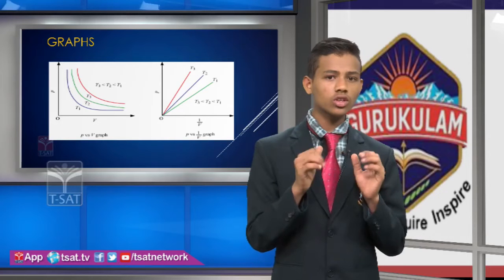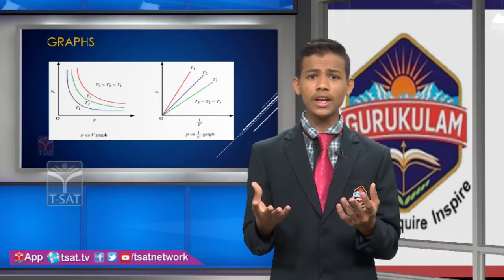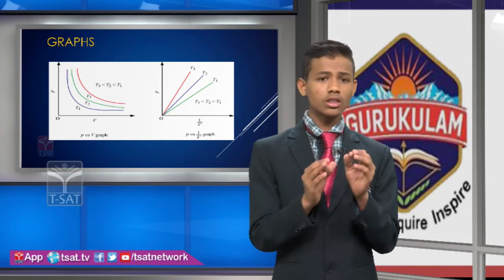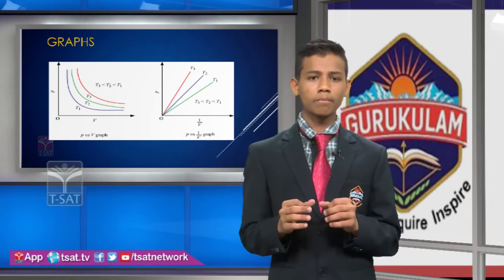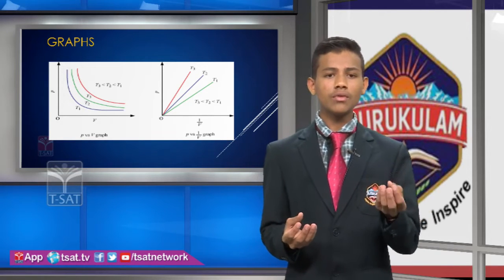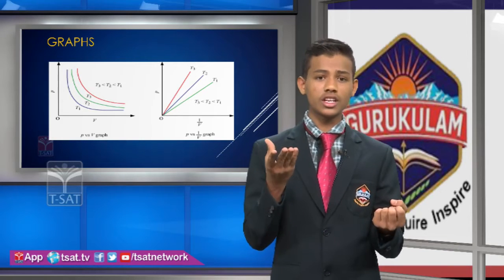Okay friends, isotherm. Iso means constant and therm means temperature. Isotherm means at constant temperature, in the graph of pressure versus volume, they are inversely proportional. If pressure increases, the volume decreases. If pressure decreases, the volume increases.